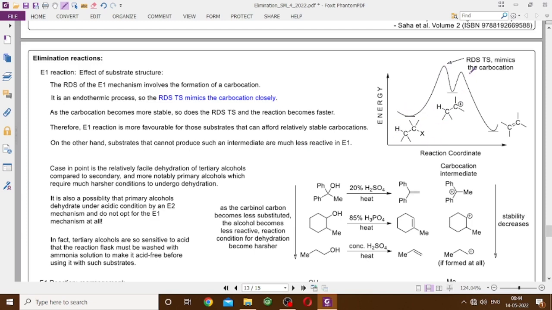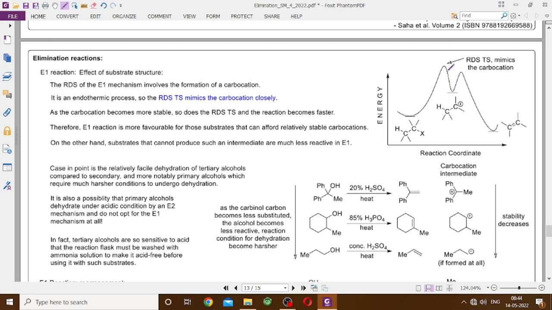If you take the energy profile diagram of the E1 reaction, where X is a leaving group, this could be OH2 plus leading to the formation of the carbocation, and this is the rate determining step, the breakage of the C-X bond. It could be a C-Cl, C-Br or C-O bond. So this rate determining transition state, according to Hammond's postulate, this follows the